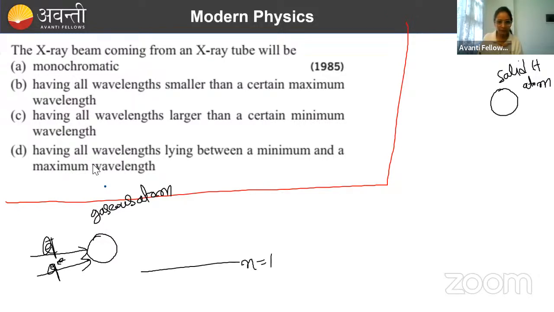There will be a ground state and there will be so many excited states like that. And initially, when there was no charge particle falling on it, what was the case? Its electron must be in the ground state. It must be stable. After hitting, it will gain some energy. Its electron may jump to the excited state. Done. And if it is jumping to the excited state, where it can jump?